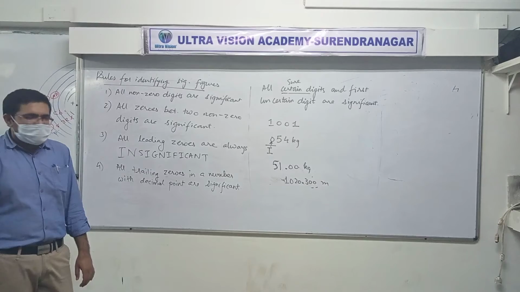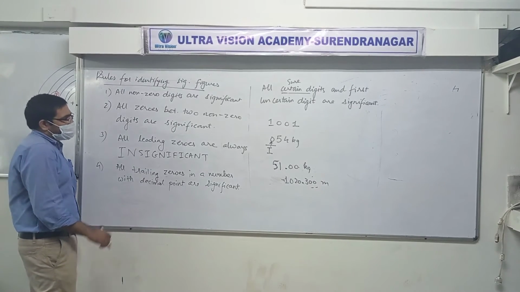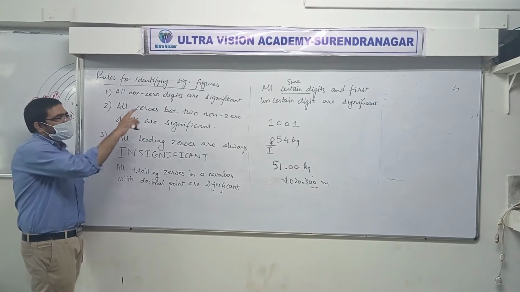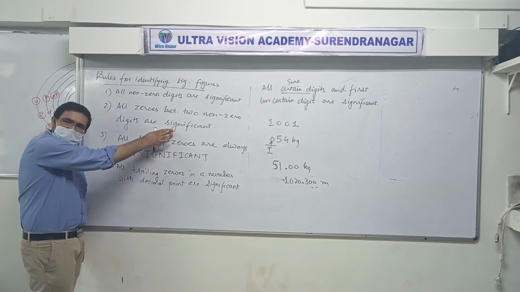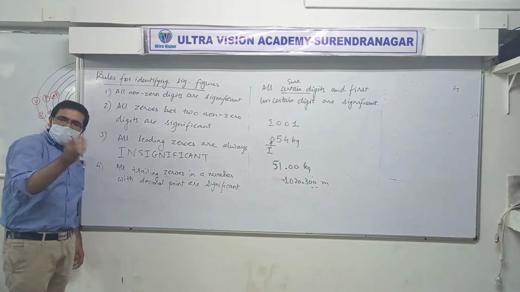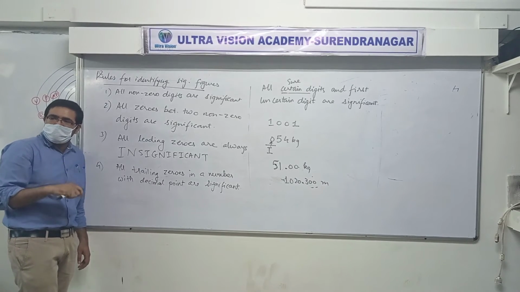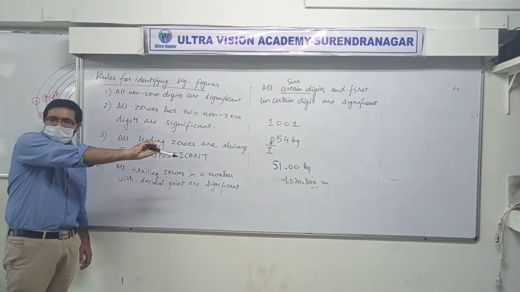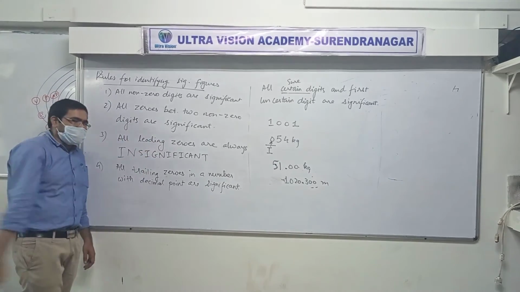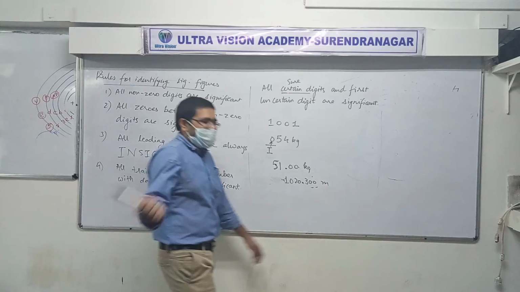So basically you are just saying that if the zero is between two non-zero digits, it will be significant. And if the zero is not between two non-zero digits, it will be insignificant. Correct? Yeah, without point only. We are talking about without point. With point is done, right? Everyone understood with point? Yes. Fine. Now let's go to without. Sit down. Wait and watch.